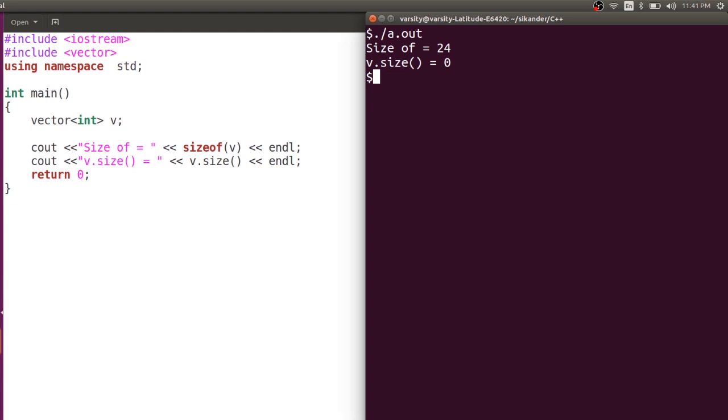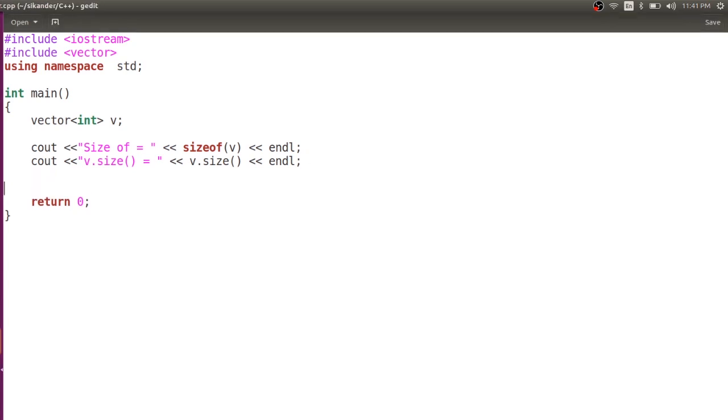Now, I would like to insert elements. When I want to add elements into a vector, it's quite simple. We use the vector object, dot, and there is a method called push_back. Inside that, you pass the element you want to insert. For example, I would like to insert 98. This element gets inserted and the size automatically increases.